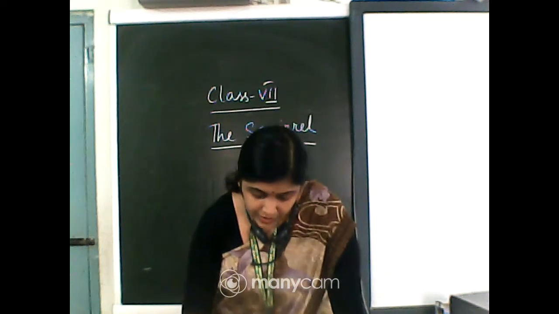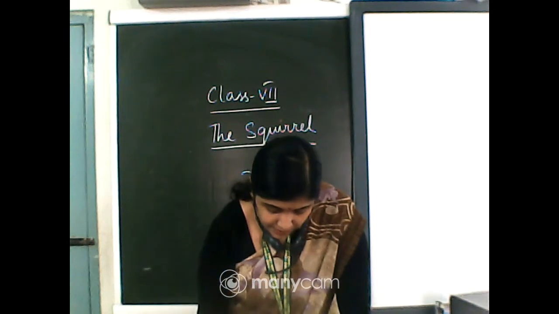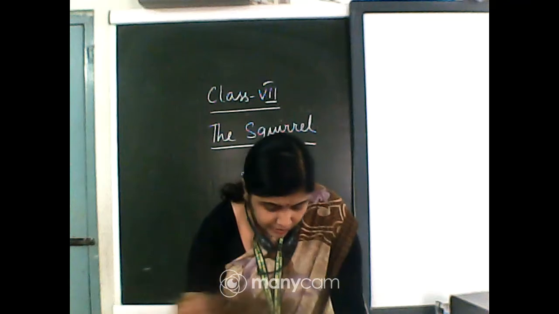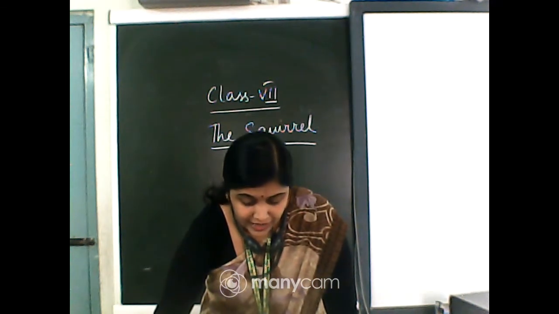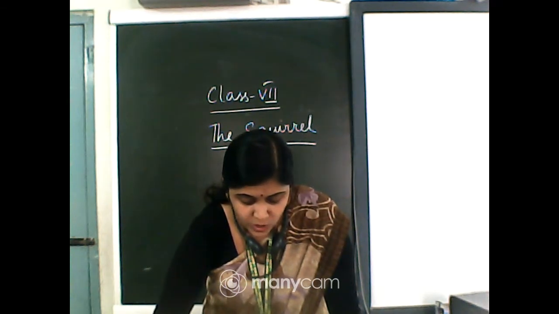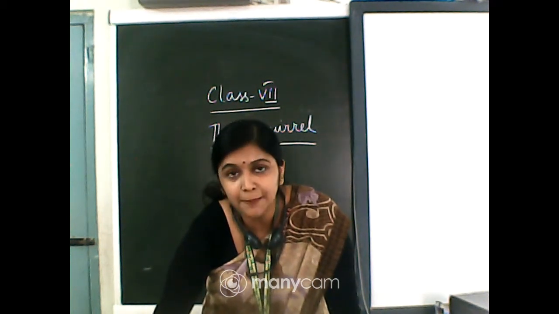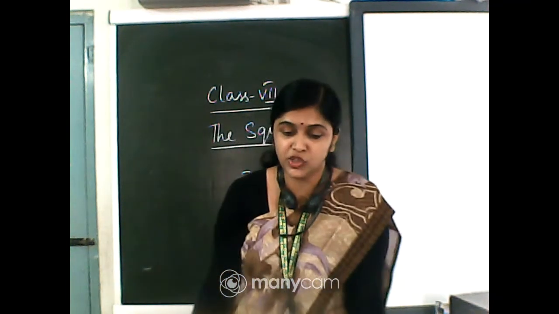So you will simply draw a squirrel and write that the poet said so because its tail is twisted, appearing like a question mark.